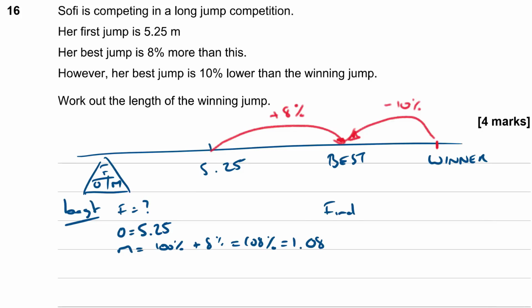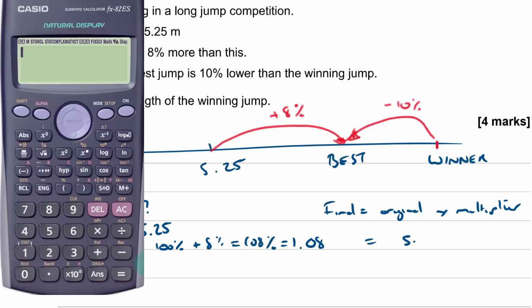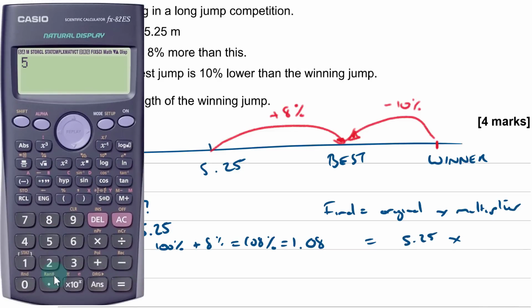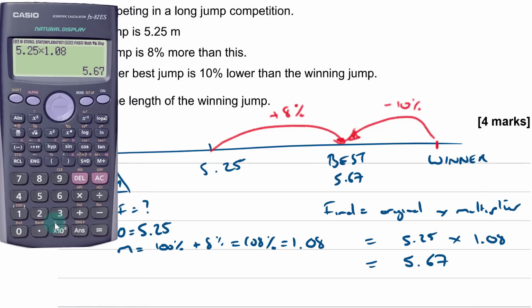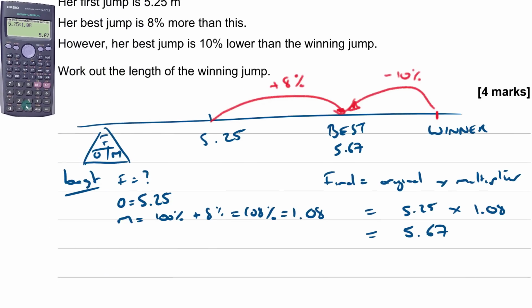So our final is equal to our original times our multiplier. In this case, the original was 5.25 times a multiplier of 1.08, and 5.25 times 1.08 gives me 5.67. So 5.67 is her very best jump. Okay, but the winning jump,